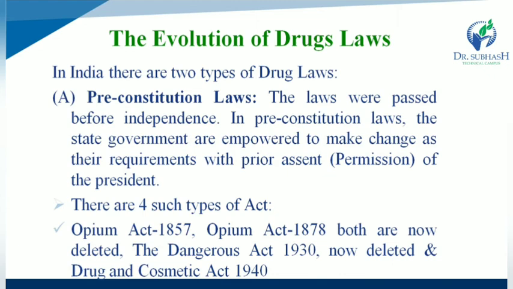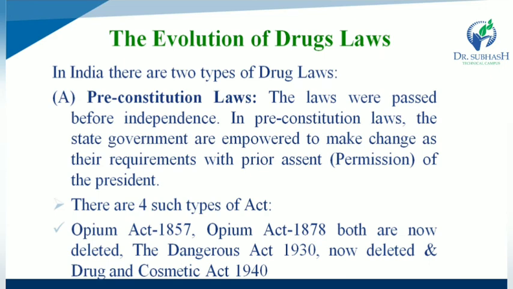What about the evolution of drugs law? In the evolution of drugs law in India, there are two types of drug law. First one is the pre-constitution laws, and second one is post-constitution law. According to their name, pre-constitution laws were passed before independence, that means laws passed before 1947, and in pre-constitution laws, the state governments are empowered to make changes as per their requirements with prior assessment or permission of the president.